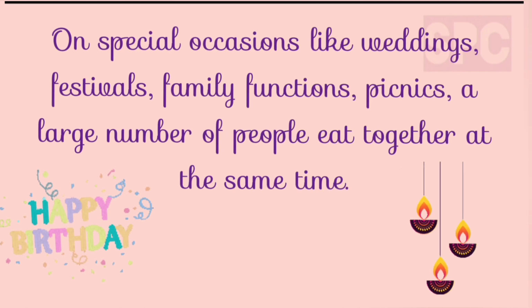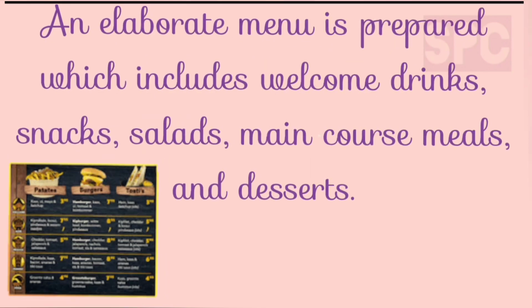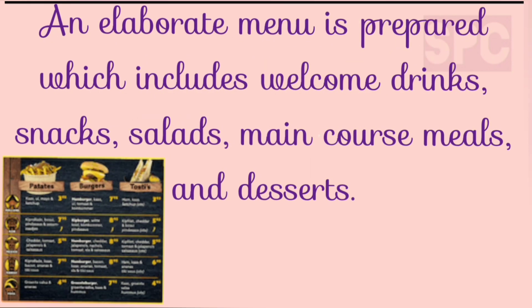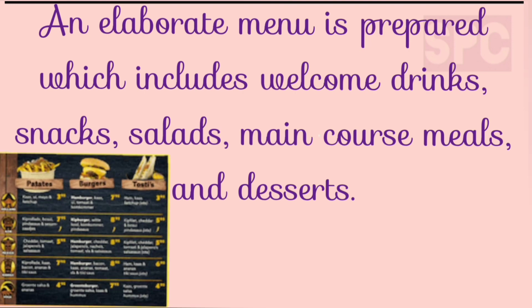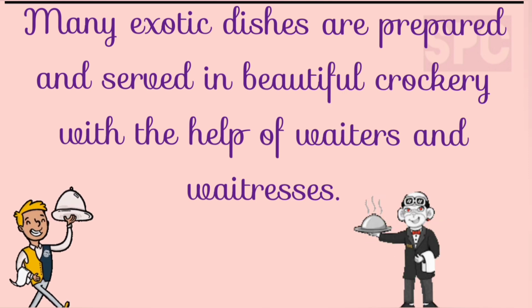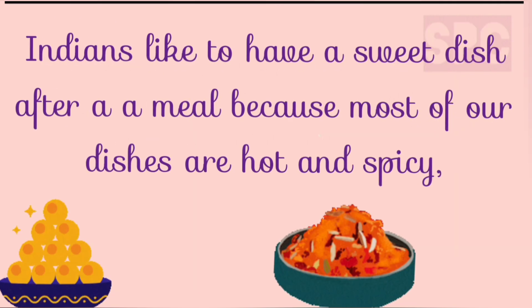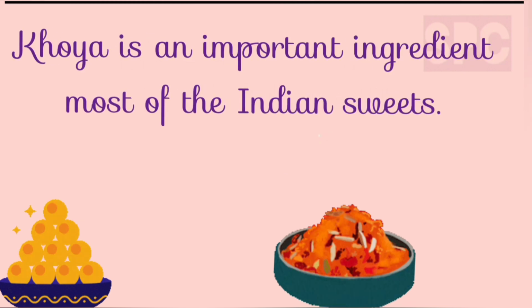On special occasions like weddings, festivals, family functions, and picnics, a large number of people eat together at the same time. A high level of planning and preparation is required for such occasions. An elaborate menu is prepared, which includes welcome drinks, snacks, salads, main course meals, and desserts. Many exotic dishes are prepared and served in beautiful crockery with the help of waiters and waitresses. Indians like to have a sweet dish after a meal because most of our dishes are hot and spicy. Khoya is an important ingredient of most of our Indian sweets.